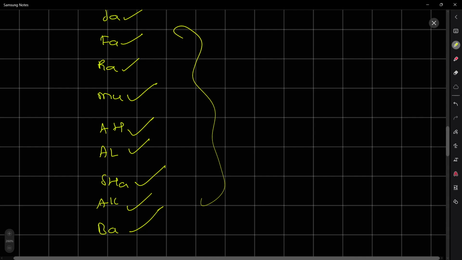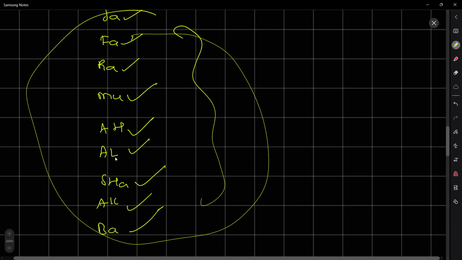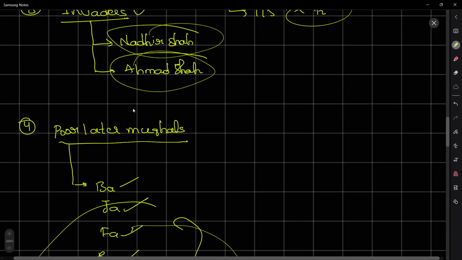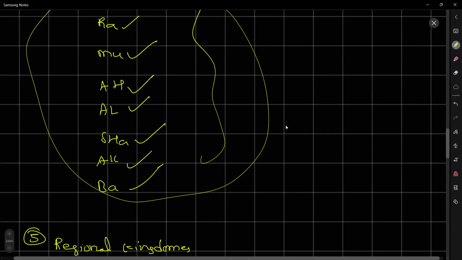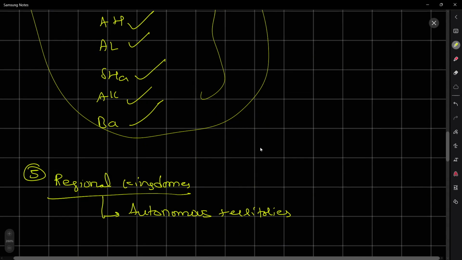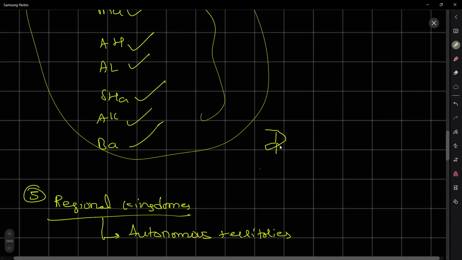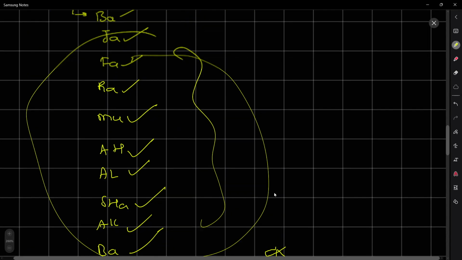This is the short trick for us to remember the later Mughals. I have already made a 3-minute video regarding that, please check it out. And these were weak rulers, which affected the decline of the Mughals.